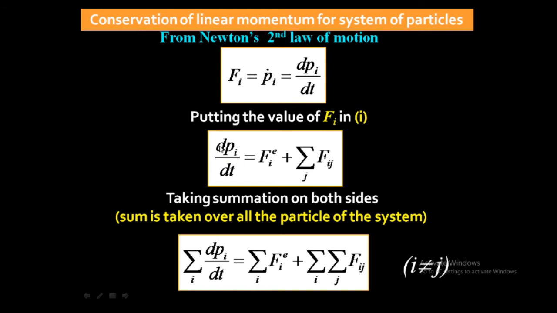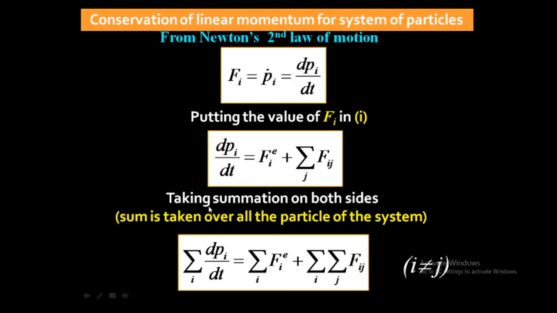Look at this equation: dpi by dt is equal to Fie plus summation over j Fij. We take the summation over i on both sides. So summation over i dpi by dt is equal to summation over i Fie plus summation over i, where one summation is already there, summation over j Fij.